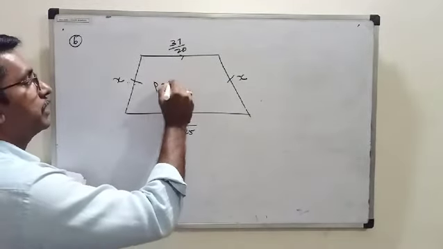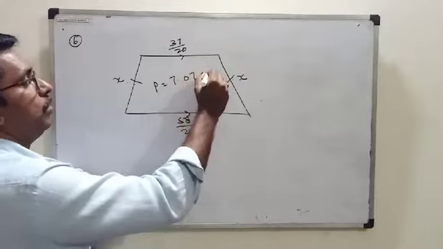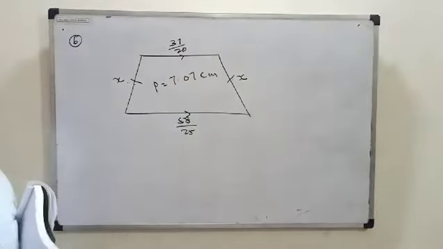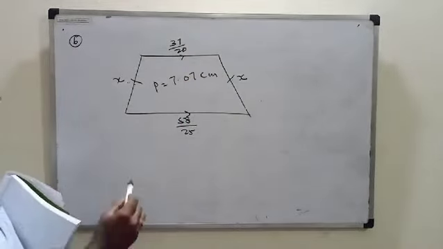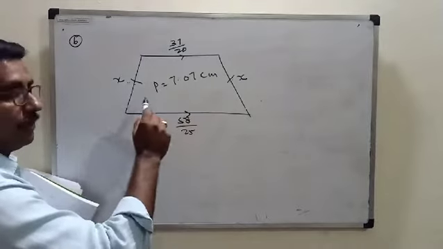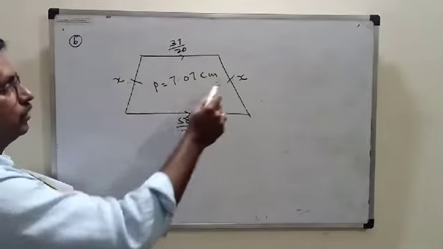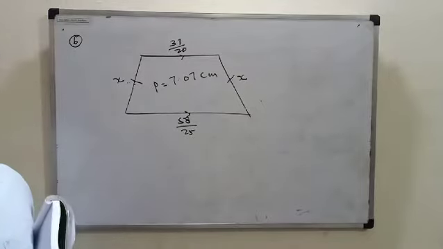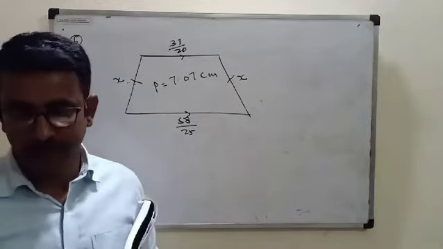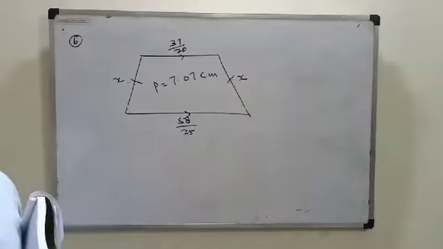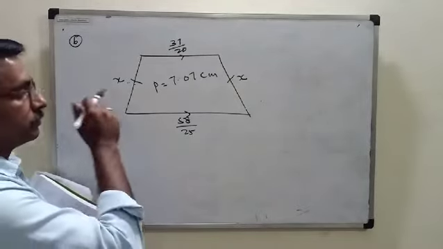And the perimeter is given, 7.07 centimeter. So that is what we are going to find out. We have to find out the length of non-parallel sides. Understood?